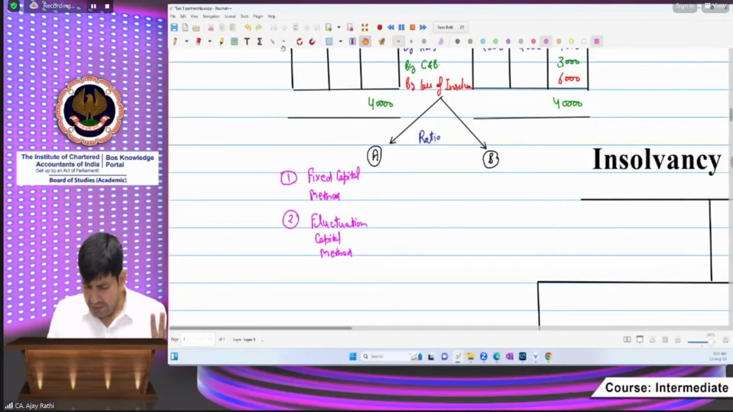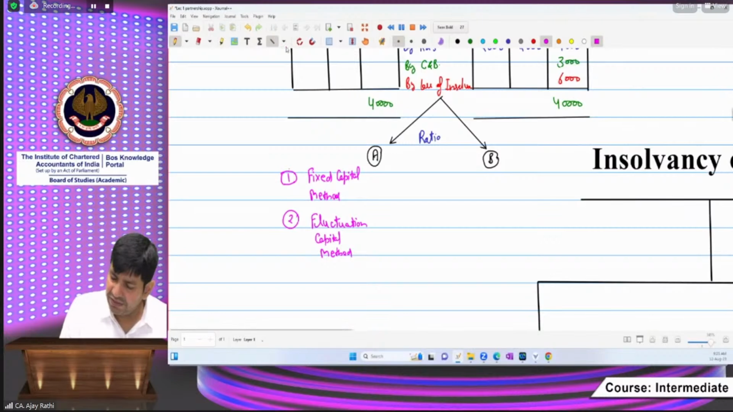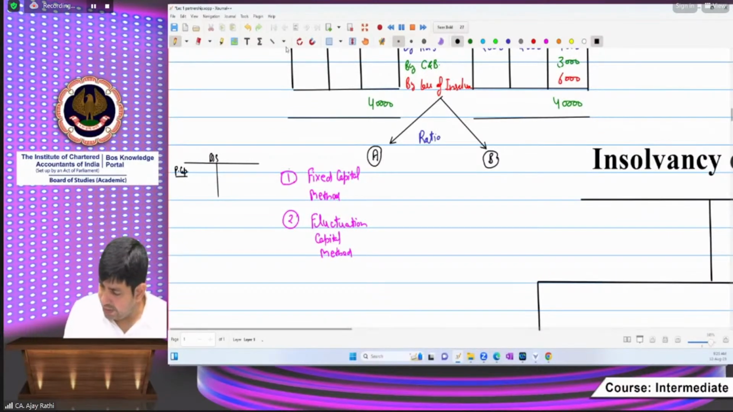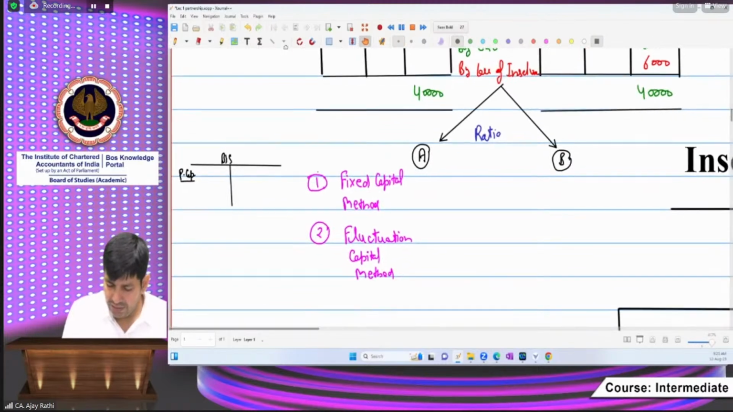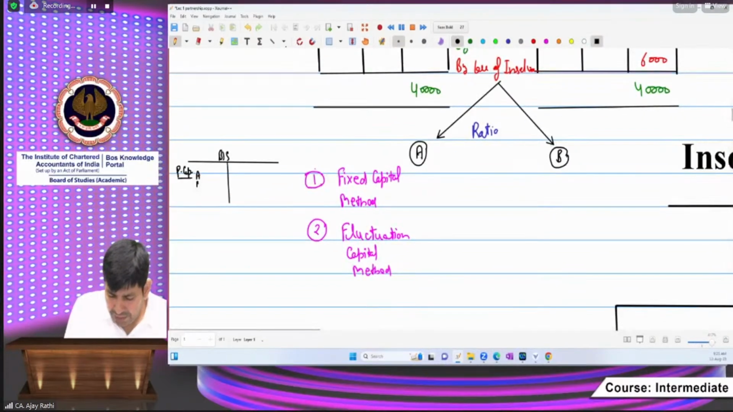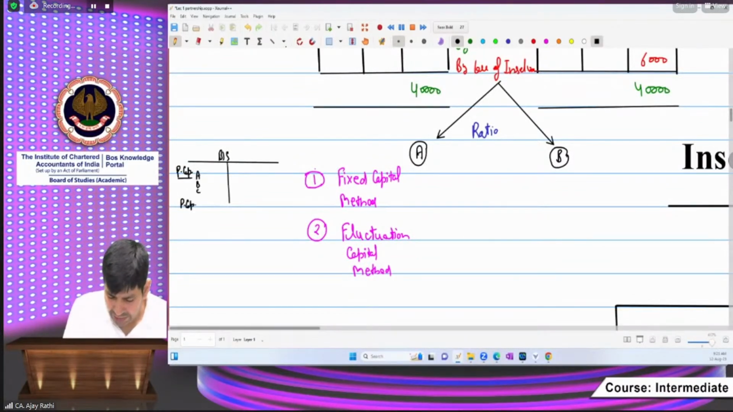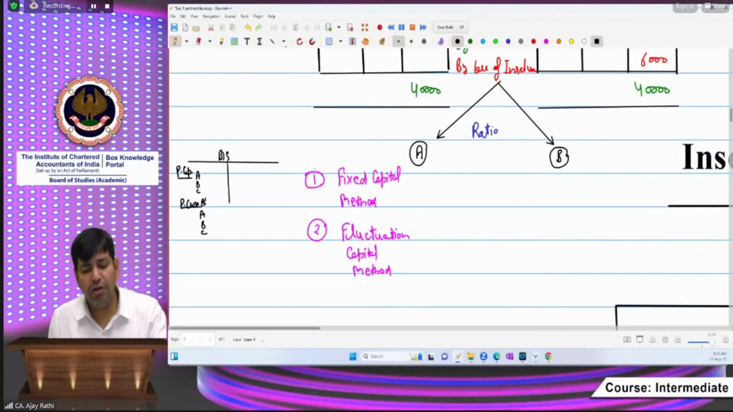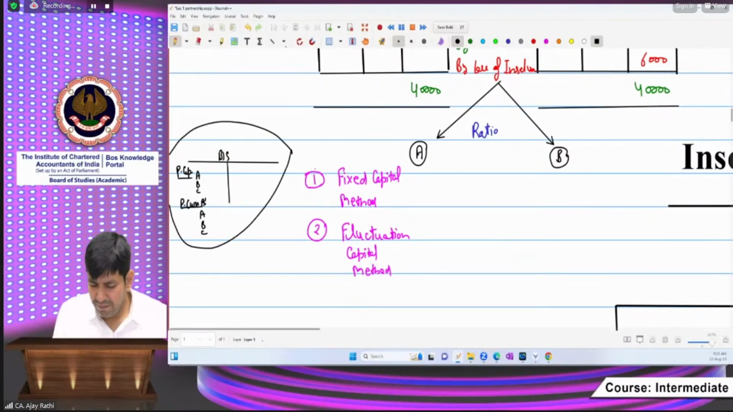So beta, see, if the fixed capital method is there, how can we find this? We will see in the balance sheet. In the balance sheet, partners' capital accounts are there, A, B, C partners' capital, and also partners' current accounts, which may be on the asset side or the liability side. So partners' current accounts are also there for A, B, and C. Only then can we say that this is the fixed capital method. This is the example graph for first priority.